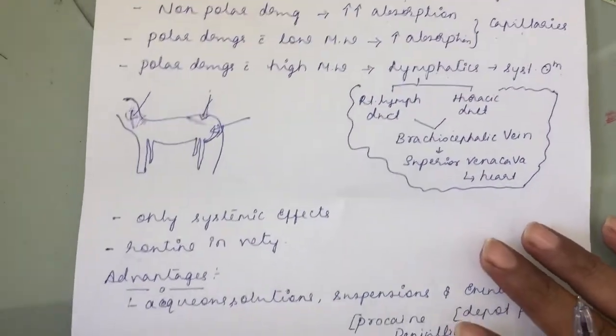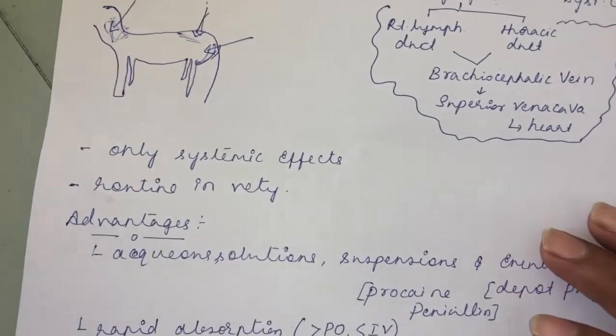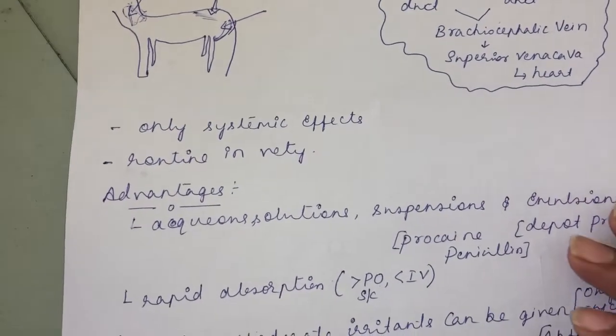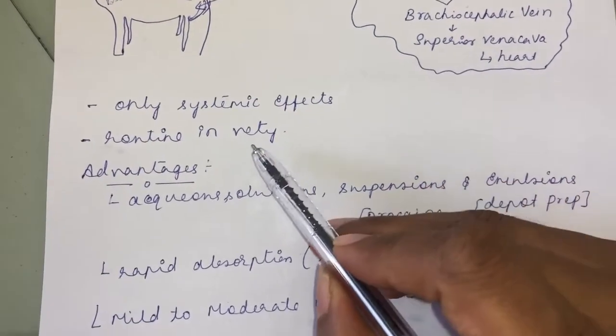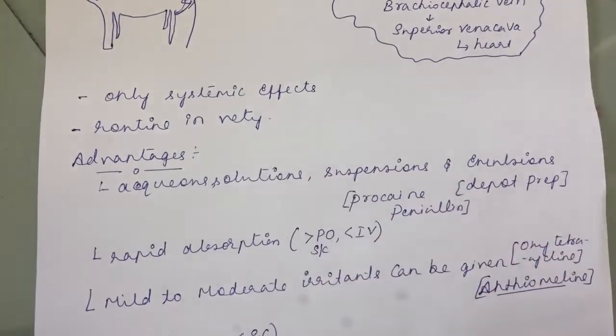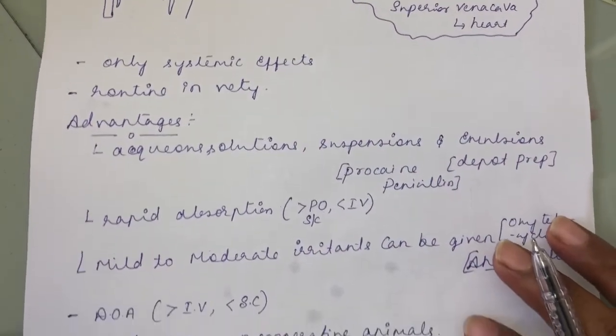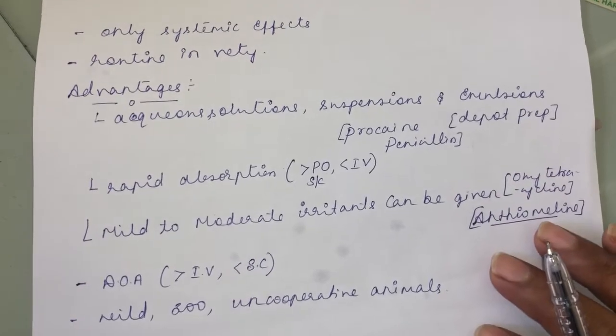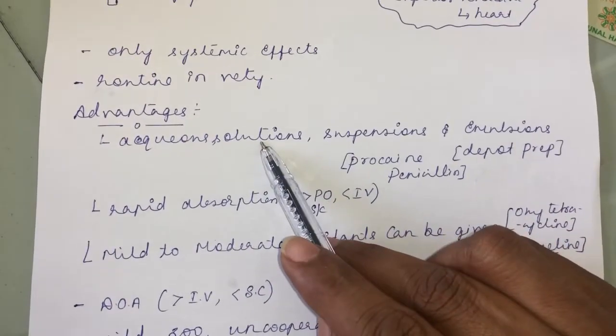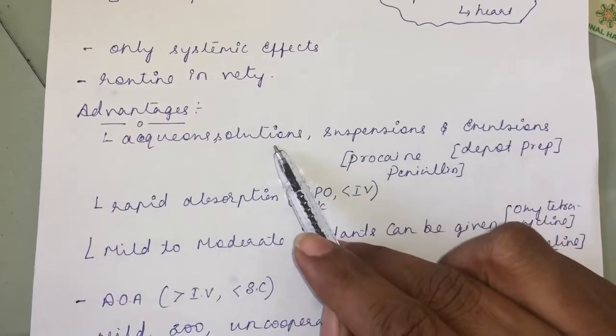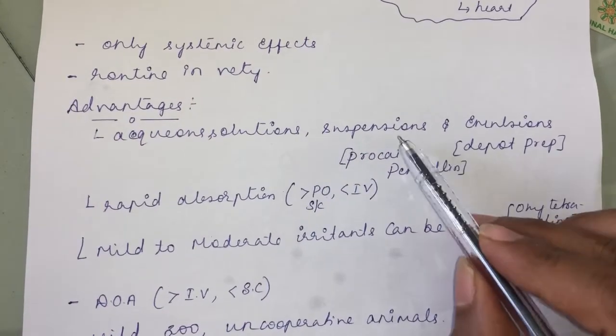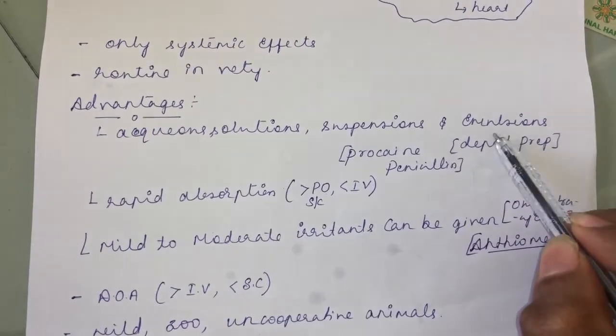Then this intramuscular injection produces a systemic effect. It more commonly produces a systemic effect and is more routinely used in our veterinary practice. Then what are the advantages of the intramuscular route? The advantages are that aqueous solutions can be given like the intravenous route. Apart from that, you can also give suspensions and emulsions.